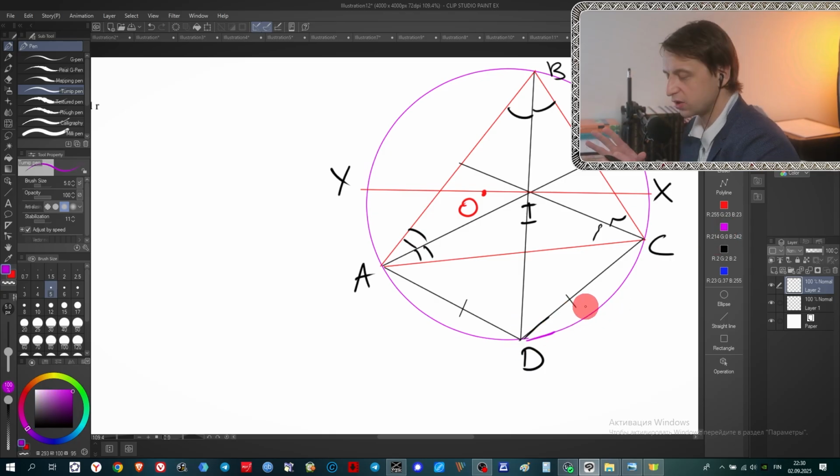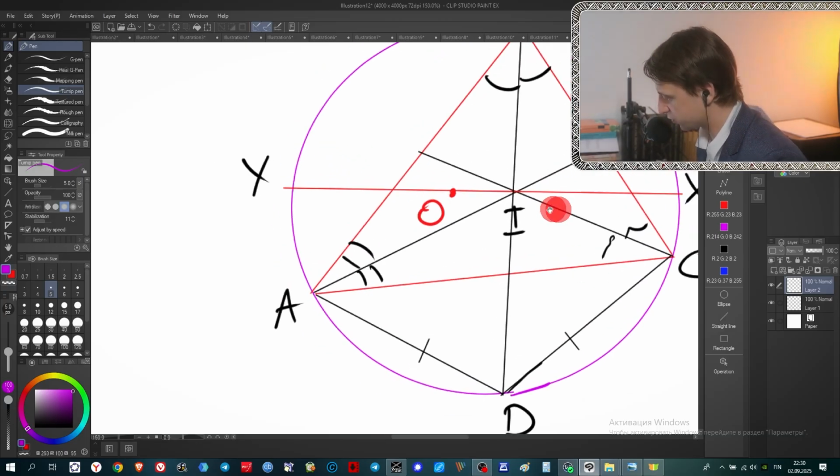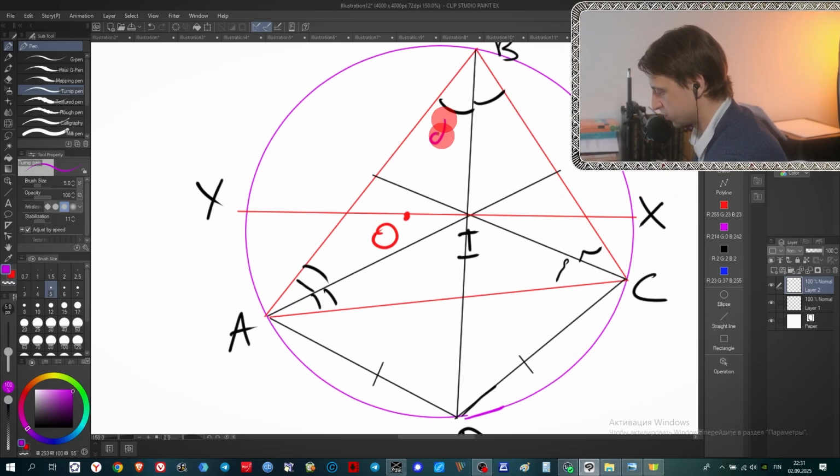Well, it's really super straightforward here. We just need to show that this triangle is isosceles and that this angle equals this angle. And we will just calculate angles in a straightforward manner. So for example, this one is alpha, this one is alpha. This is an inscribed angle, it is equal to this inscribed angle. They are subtended by the same arc, so this one is alpha.